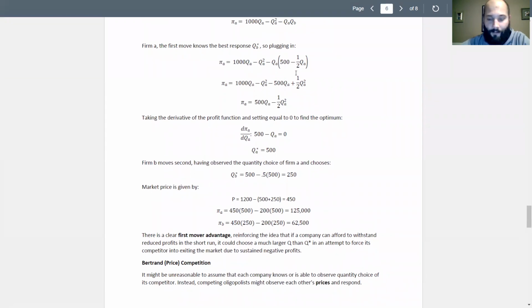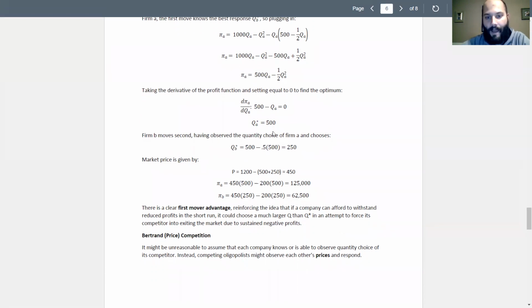Right, so again, we see that if a company can afford to withstand reduced profits in the short run, it could actually choose a much higher quantity than this. We can see that if A chose a quantity of, say, 1,000, B would choose 500 minus half of 1,000 equals 0. So firm A could actually attempt to, if it is able to withstand some reduced or negative profits, increase its quantity choice way above the actual profit maximizing choice and try to force B out of the market.